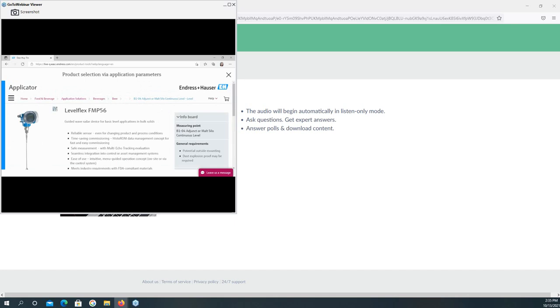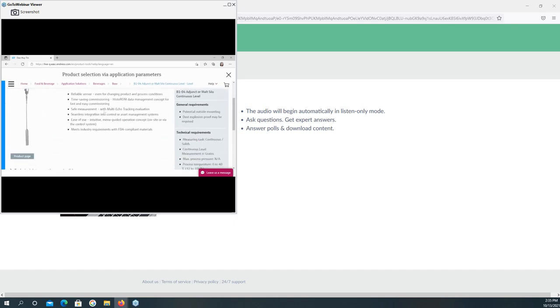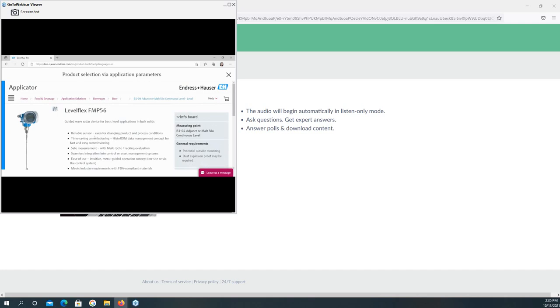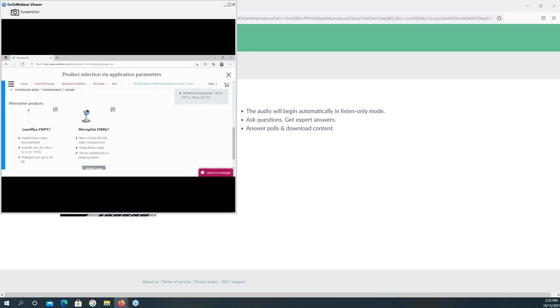Okay, so for example, when I choose the level, the page will show you the best fit product is the Levelflex FMB 56, and it shows you the specification at a glance of the products here. And when you scroll down, you can see the alternative products which offer you similar measuring here.